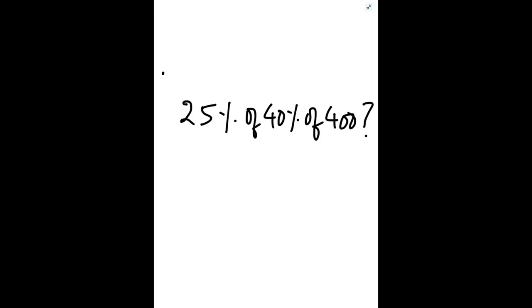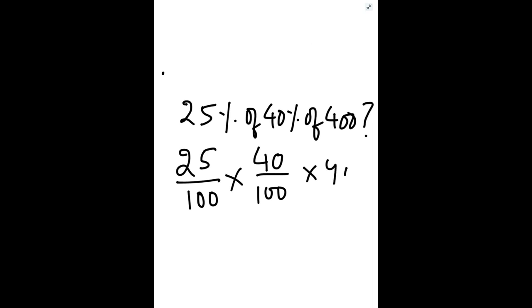So whenever we see the percentage sign, we have to divide by 100. 25 by 100 into 40 by 100 into 400. So if you calculate, it comes out to be 40.